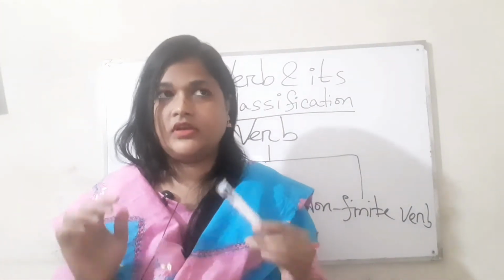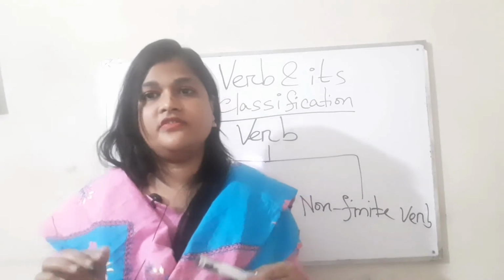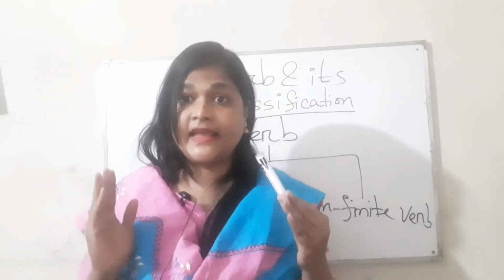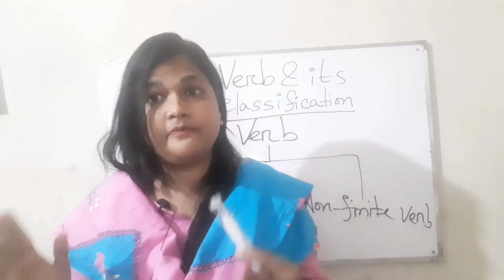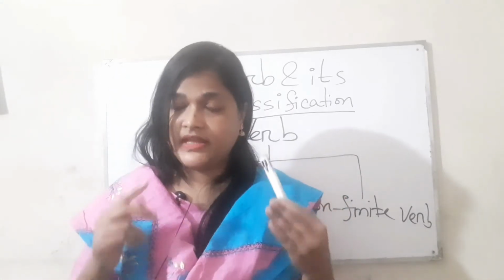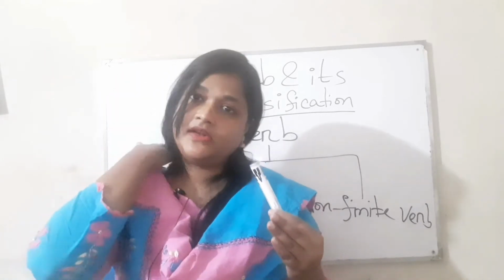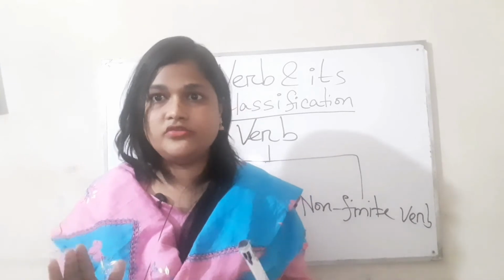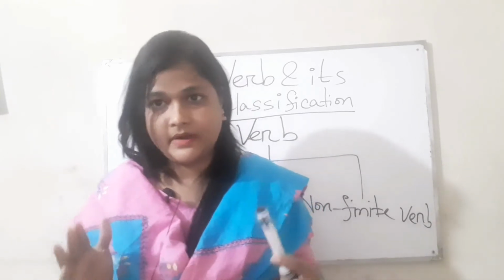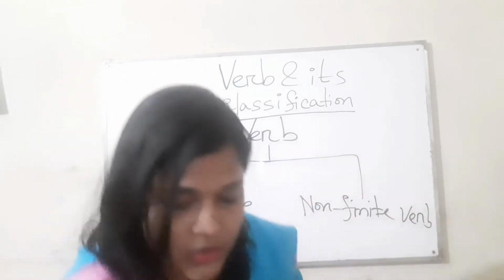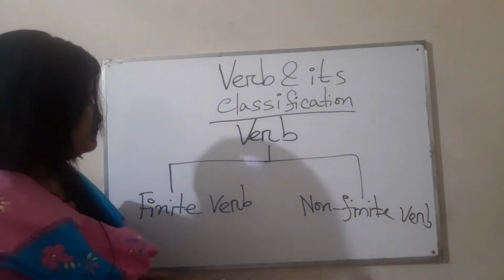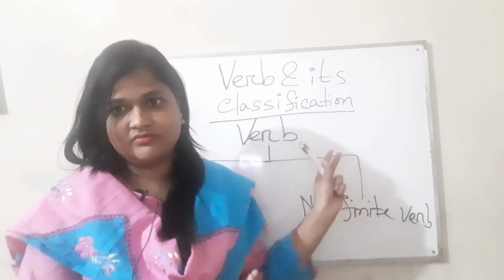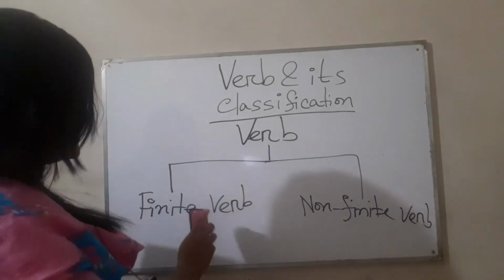Finite verb, listen carefully, finite verbs are the verbs that get changed according to the tense, number, subject and person. That means finite verb is changeable, but non-finite verb doesn't get changed according to the subject, number, person and tense. Look at the two sentences. As my board is too small, I have to remove the writings again and again.